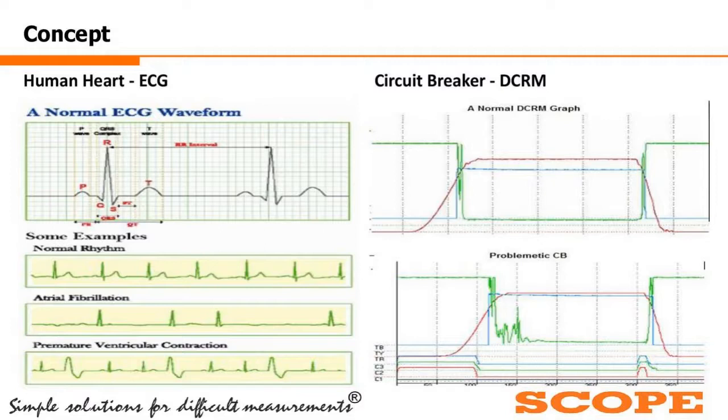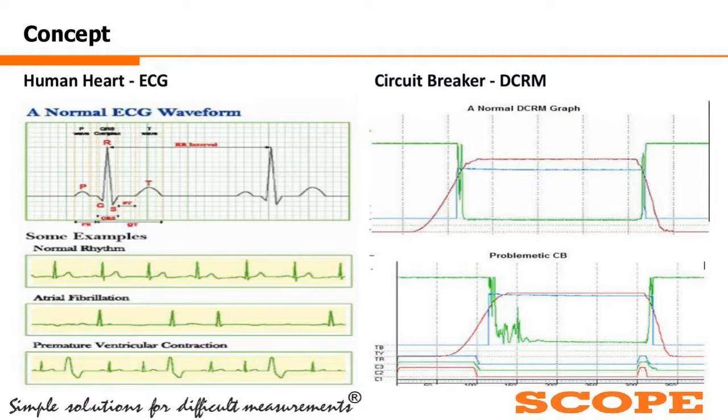Reason? There is no change in the heart. The heart is functioning properly. So without opening the heart, we can understand the condition of the heart and how it is performing. The ECG of a human will change only if there is a problem. If I am having any problem in my heart, then only my ECG signature will change, otherwise not.